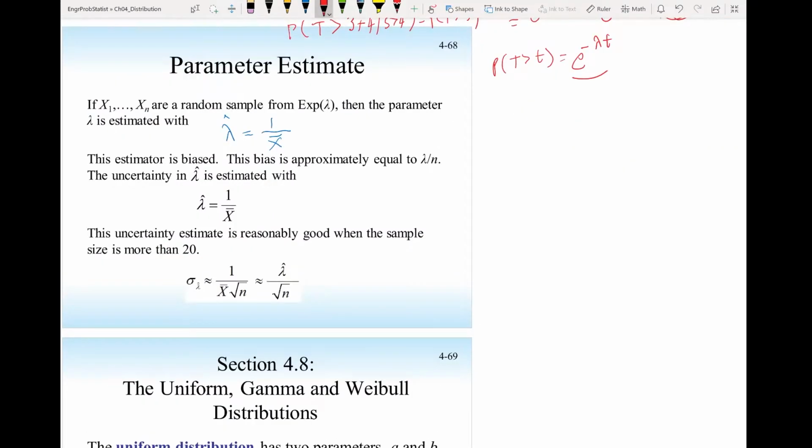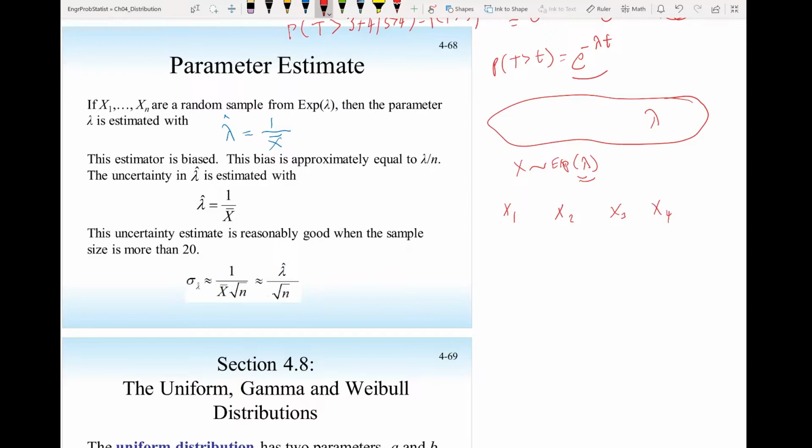Now, we said if x is a random variable that has an exponential distribution, then the only parameter we need is lambda. And now I want to estimate this parameter, lambda, which is the rate of occurrence. Well, one way to estimate it is to run the experiment several times and keep track of the waiting time. X1, another time I conduct the experiment or monitor the emission time for an atom, X2 and X3.